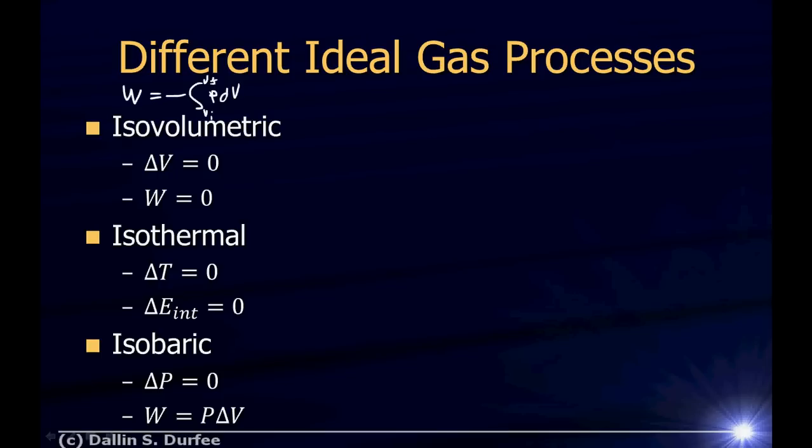Let's go back. Isothermal. One other cool thing that we know about isothermal processes, remember the first law of thermodynamics. The change in internal energy is the heat that comes in plus the work done on the gas. If the change in internal energy is equal to zero, if we have an isothermal process, we immediately know that the heat that comes in during the process is equal to minus the work done, right? From the first law of thermodynamics.